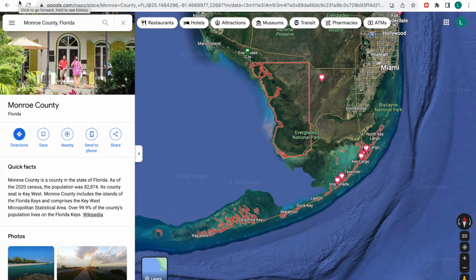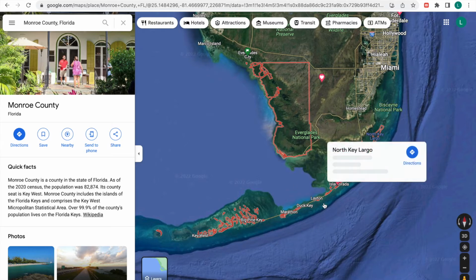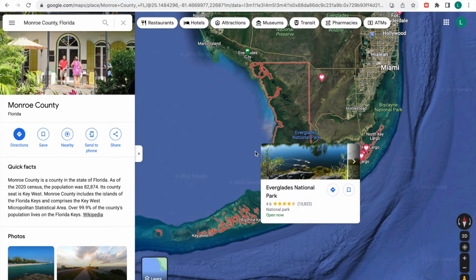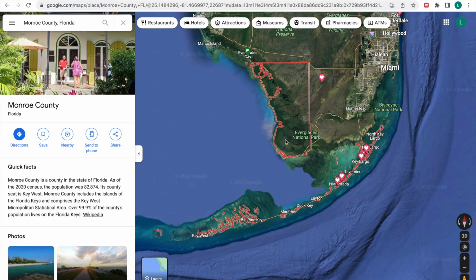All right, next, let's talk about Monroe County, Florida. Monroe County is the southernmost county in the continental United States. It is at the southernmost tip of Florida, and as you can see, it includes the Florida Keys down here. And it also includes a portion of Everglades National Park. Here's the weird thing. These 2 sections aren't directly connected to each other.